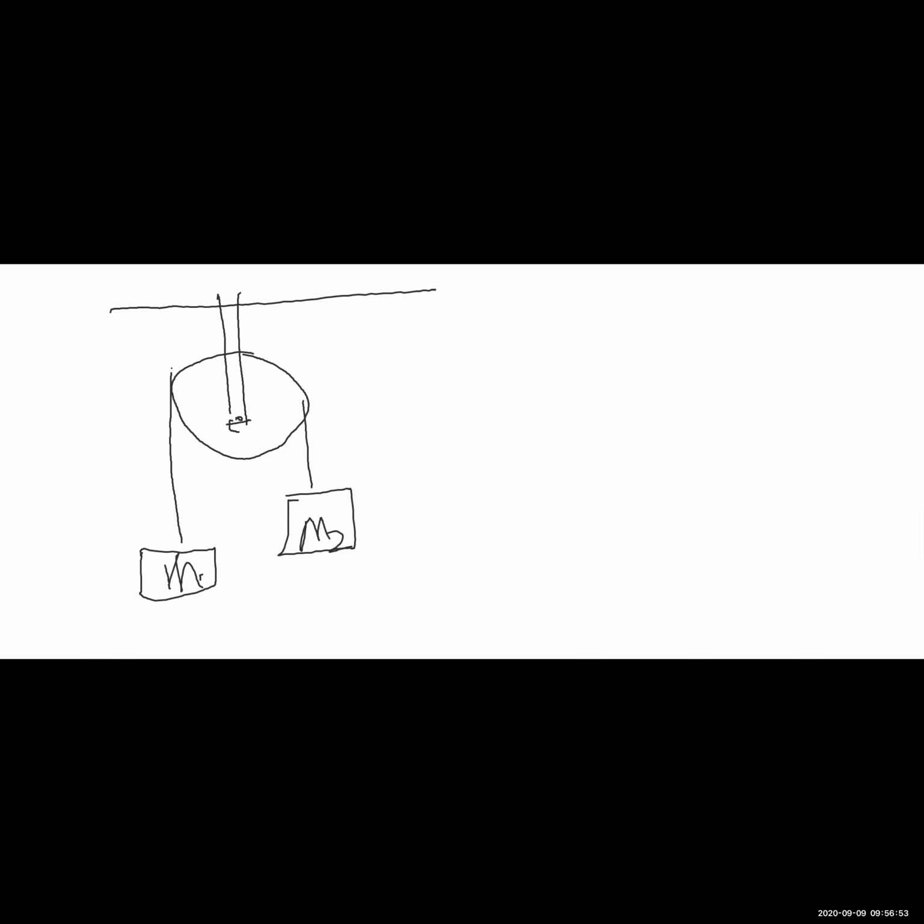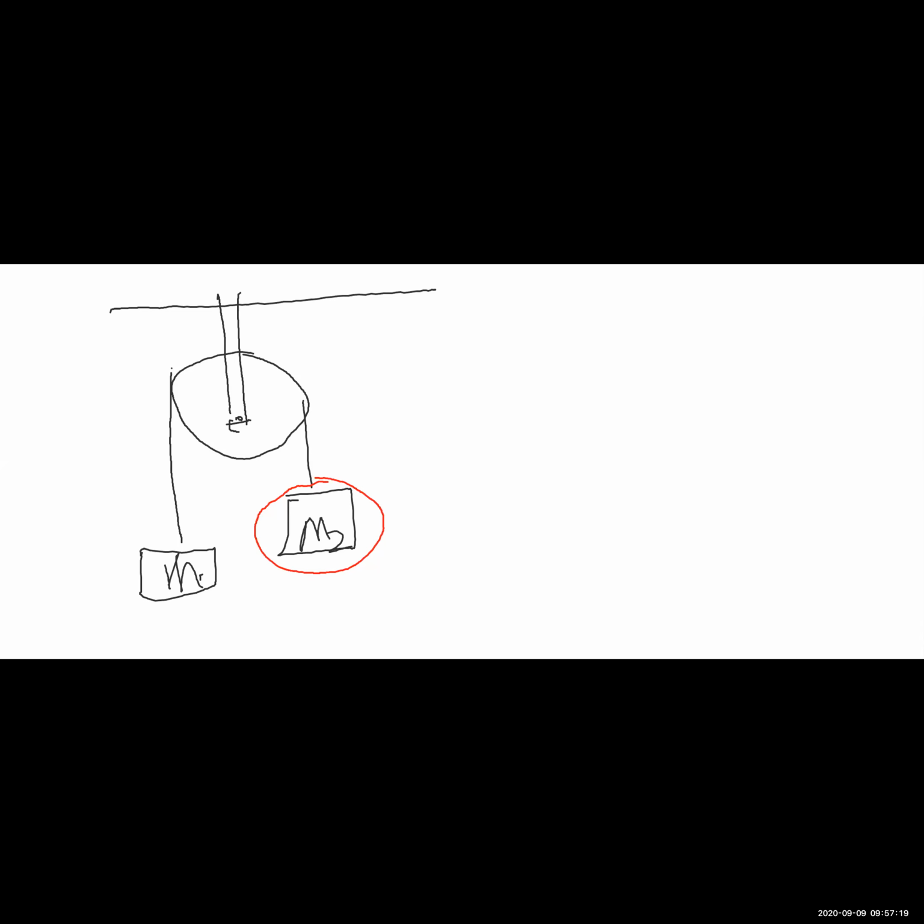So what are the objects? I'm only looking at M2 for the moment. What are the objects which are in the environment of M2, which are in the surrounding of M2? Well, I quickly draw a boundary, okay? Of course, you are not going to draw the boundary in your copybooks. It is going to be a mental exercise.